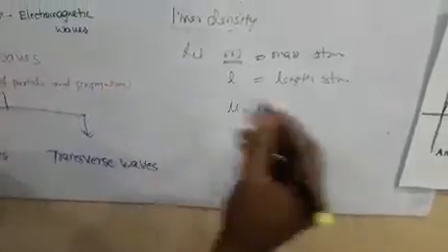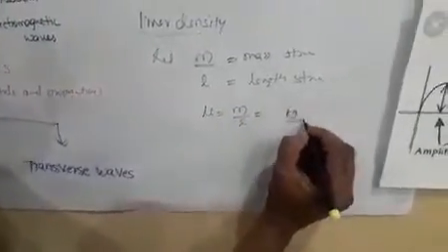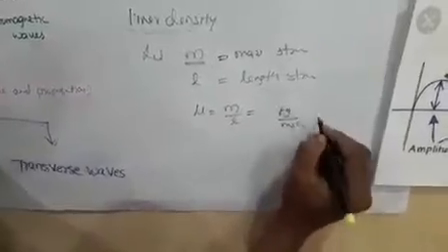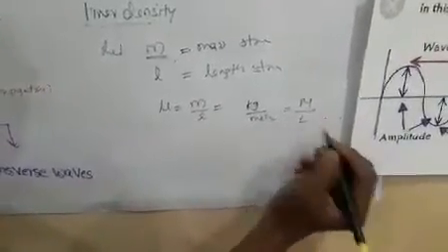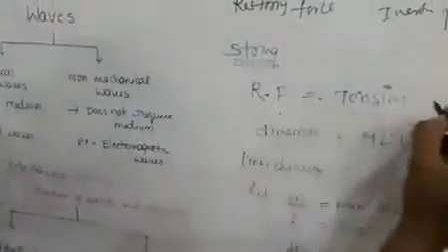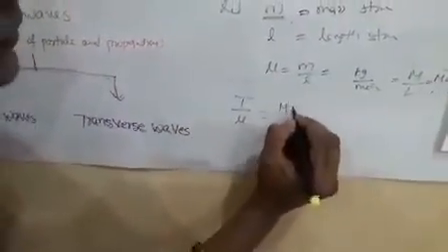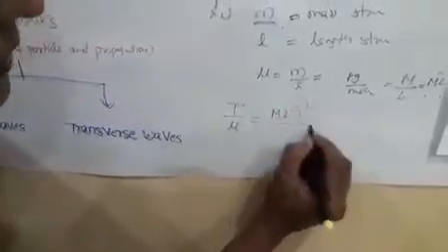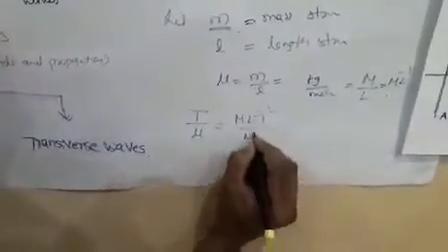Then linear density mu is equal to m by L, with units kg per meter, so its dimensional formula is M L^-1. Now take the tension T: T by mu is equal to M L T^-2 divided by M L^-1.